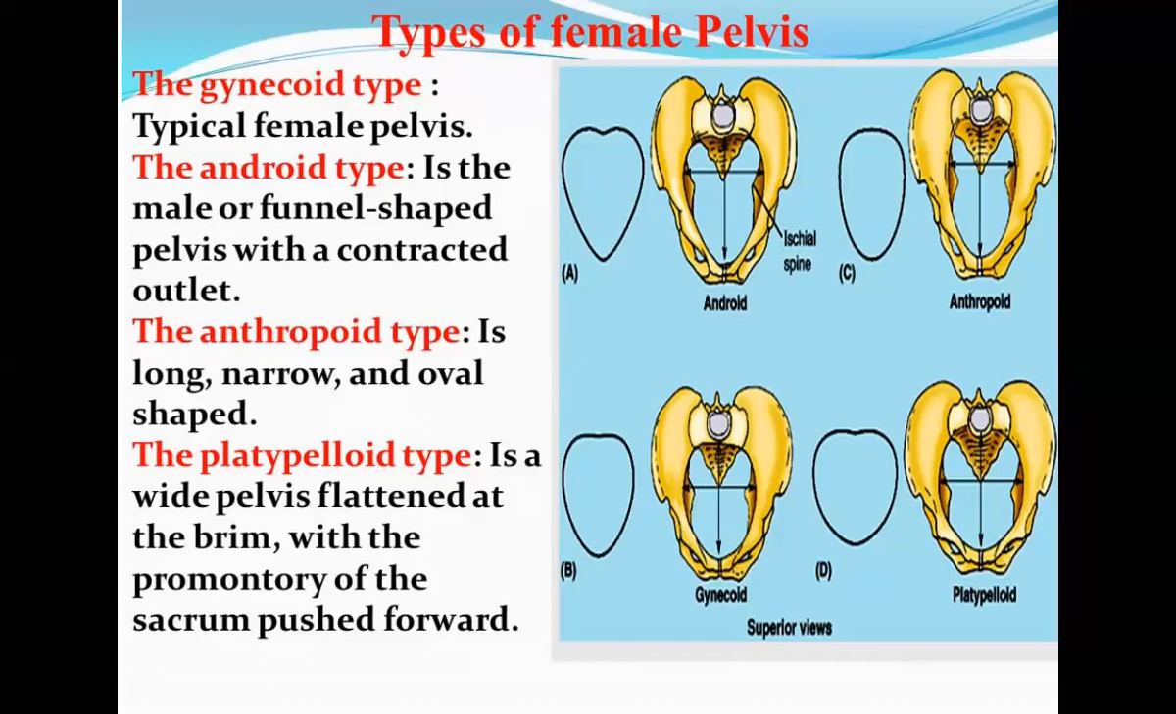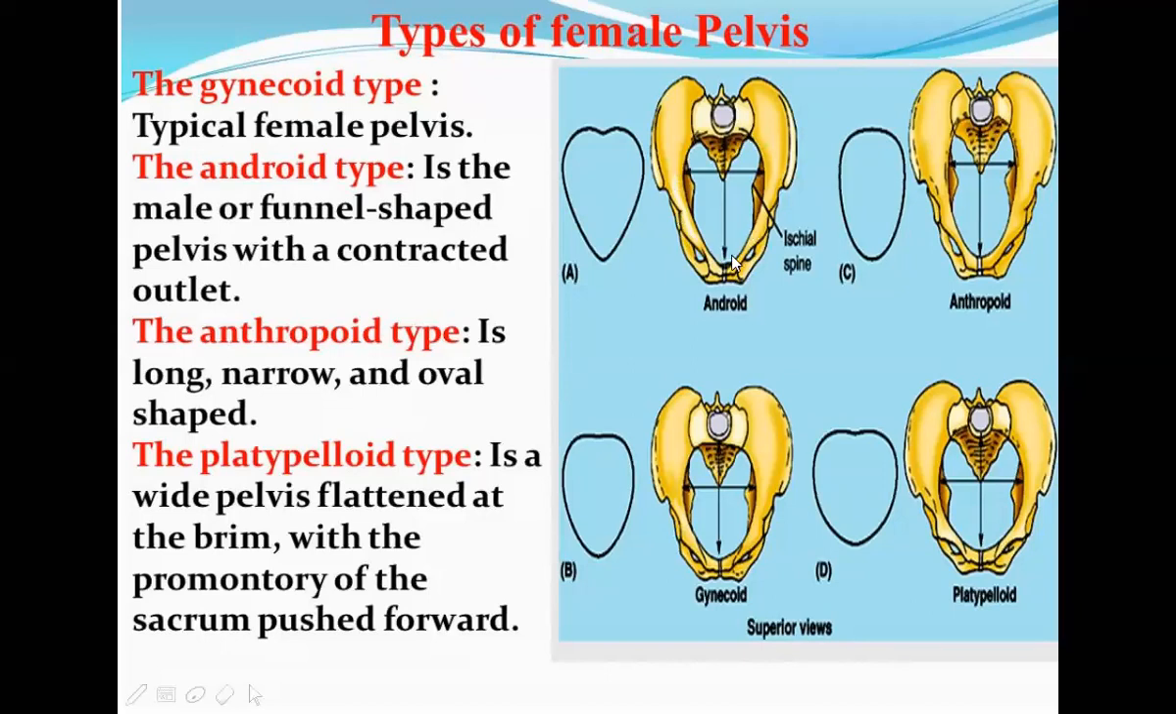So gynecoid type, what is it? The typical female pelvis. The gynecoid, that is the typical one. Then the next one is the android type, the male or funnel-shaped pelvis with a contracted outlet. So this is the android.